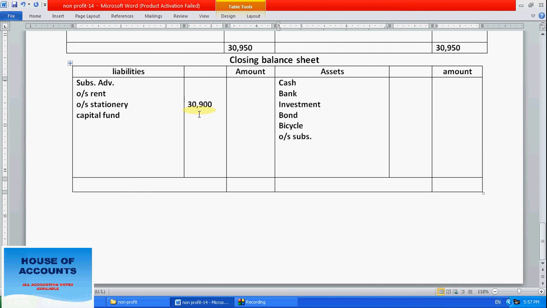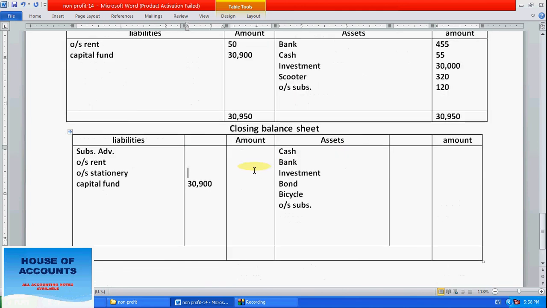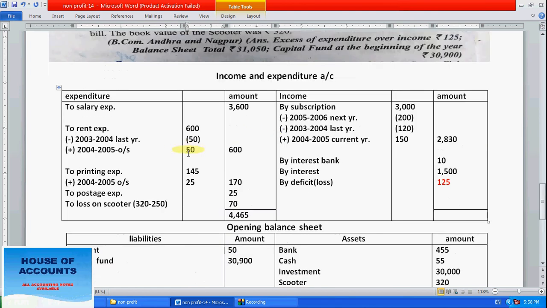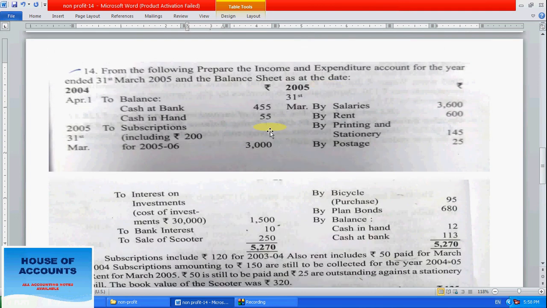Capital fund is 30,900, deficit is 125. Deficit means loss. Loss how much? Right here in bracket, 125. Now let's start from here. Receipt and payment for current year entries. Let's start with the receipt amount. These are opening cash, we have already taken.